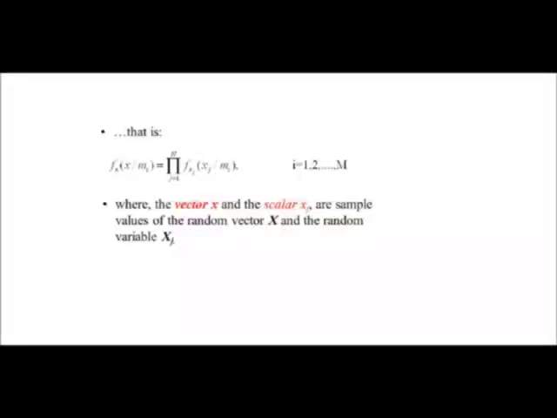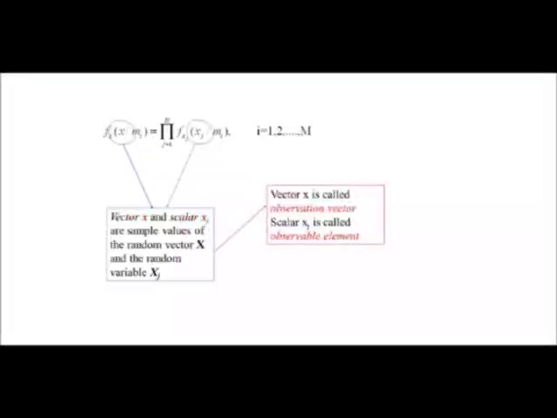So we can express the conditional probability of x given si of t as a product of conditional density functions f of xj. Note that this is equal to the expression for the probability of the received signal given a specific symbol which was sent, assuming the channel is memoryless.